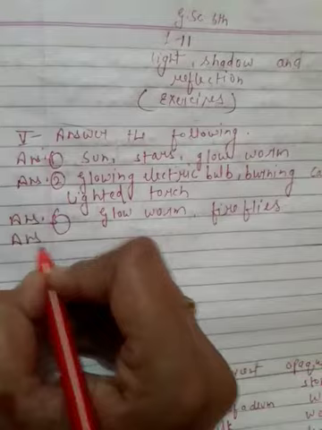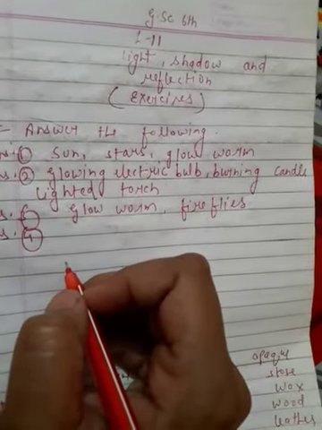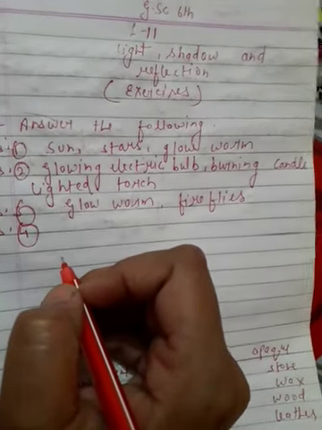Question 4: Does the flame of a gas stove emit light? Explain.